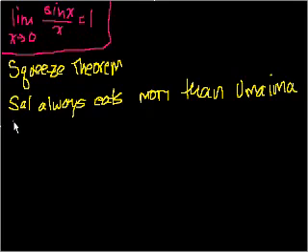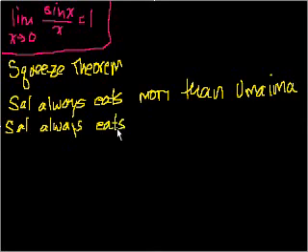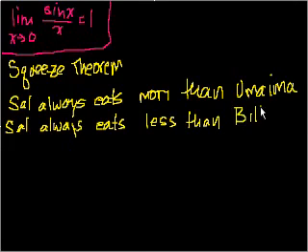And then I were to also say that Sal always eats less than, let me make up a fictional character, than Bill. So on any given day, Sal always eats more than Umama, and Sal always eats less than Bill.